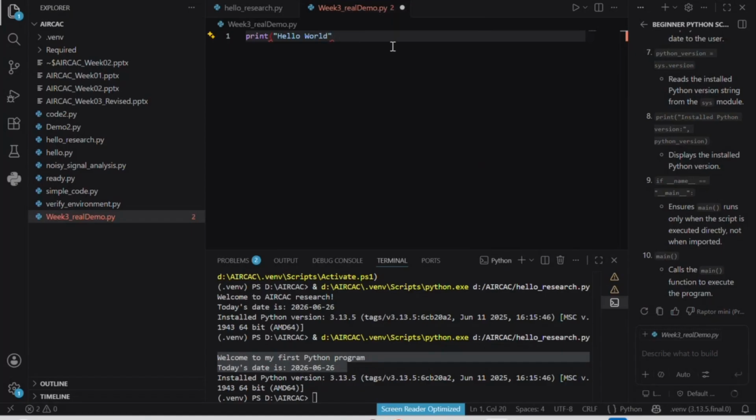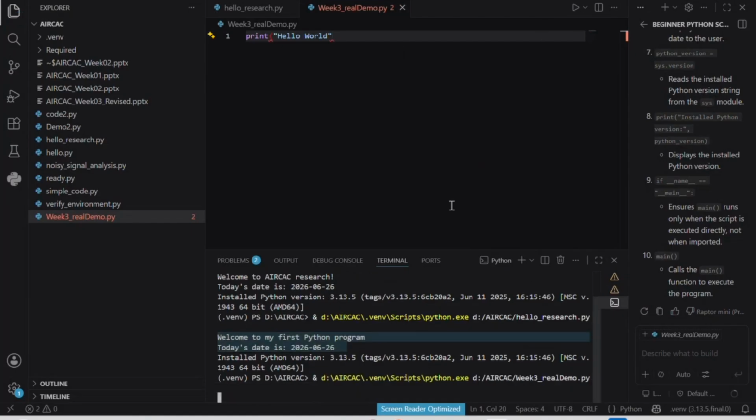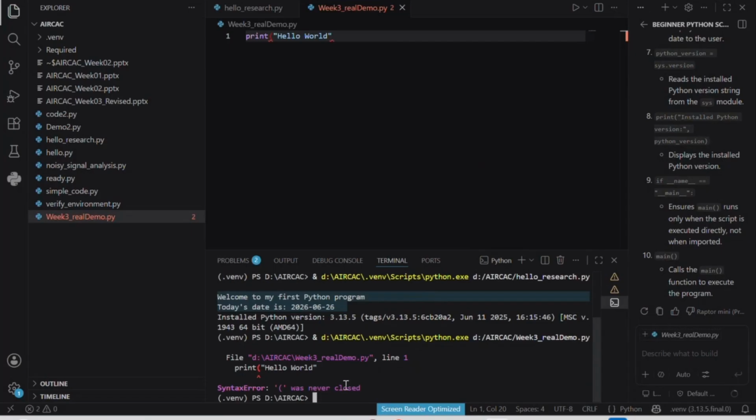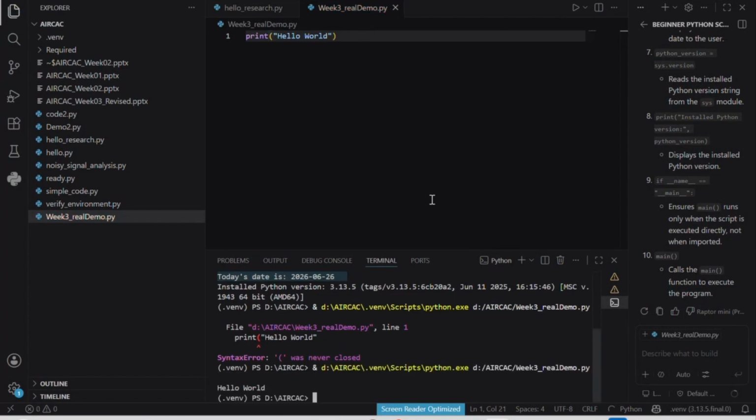This is a syntax error I made myself, and I ran the code. It shows a syntax error, a parenthesis never closed, so I need to close it and run it again. Now it prints hello world.